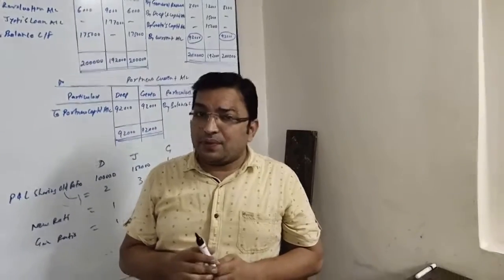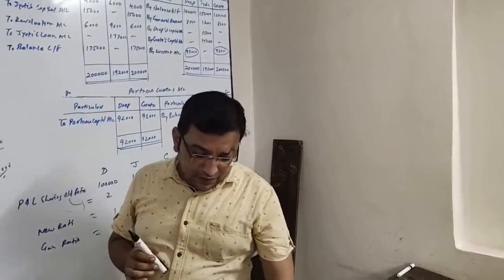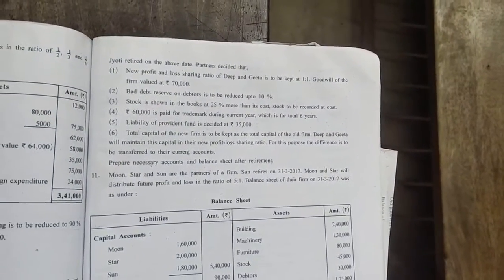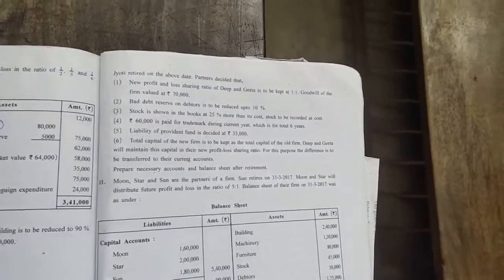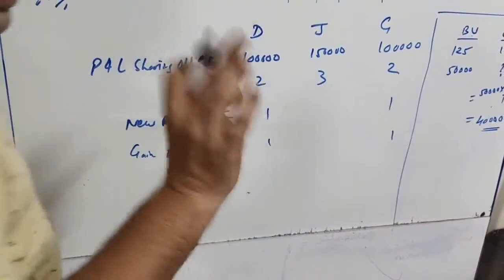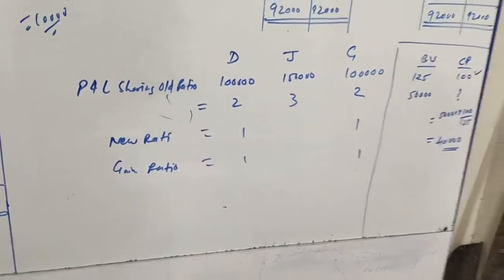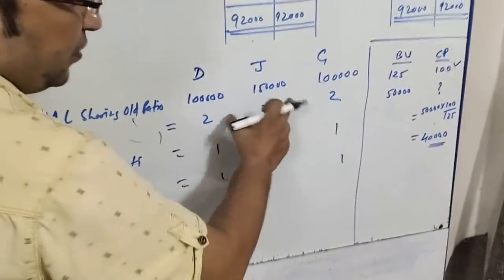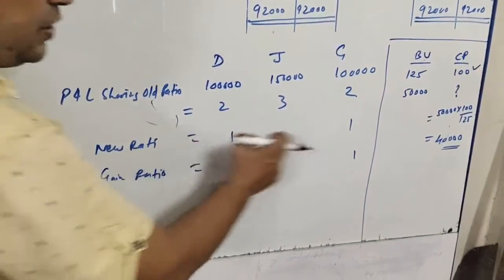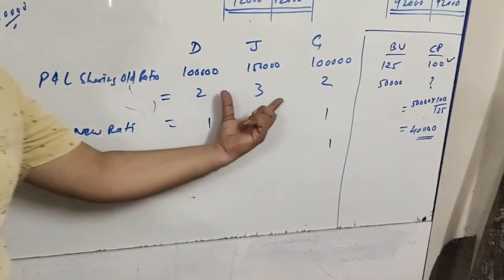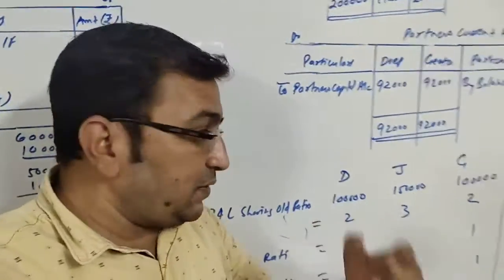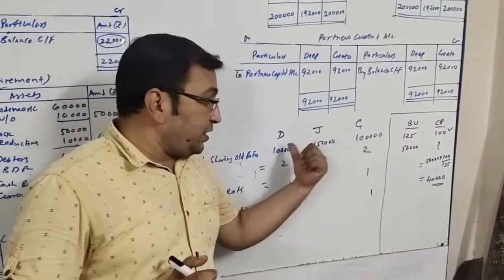Now we will take the adjustments one by one and give effect to the adjustments which are not considered here. First, new profit and loss sharing ratio between Deep and Geeta is 1:1. Goodwill of the firm is valued at rupees 70,000. So friends, as we can see, the old ratio is 2:3:2, and if we talk about the continuing partners, the old ratio between them was 2:2. So you may say it equal, 1:1. Now new ratio is also equal. So whatever was their old ratio, the same is continued. Once again, here we are talking only about those who are continuing, Deep and Geeta.